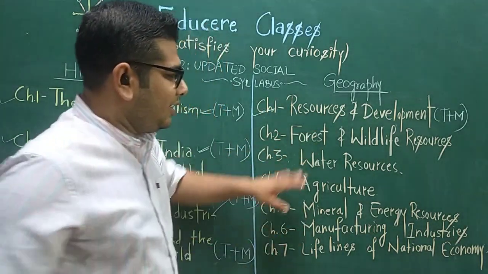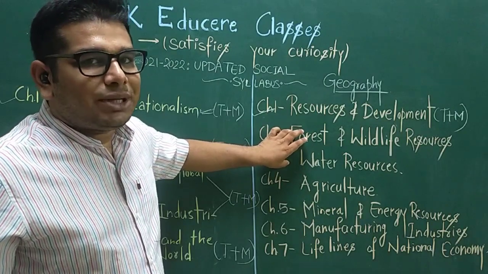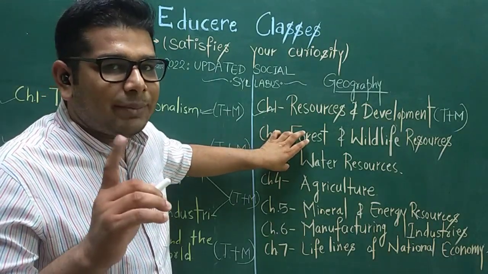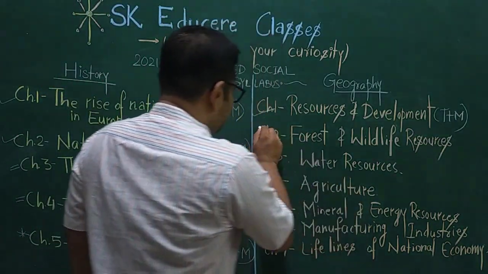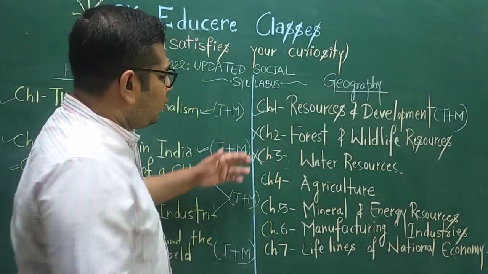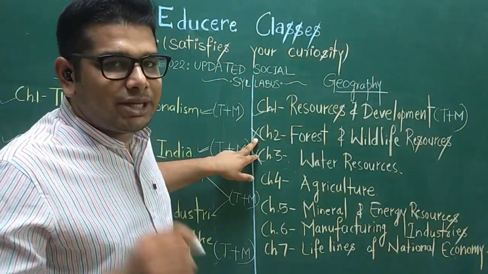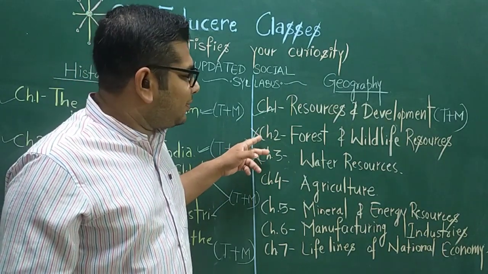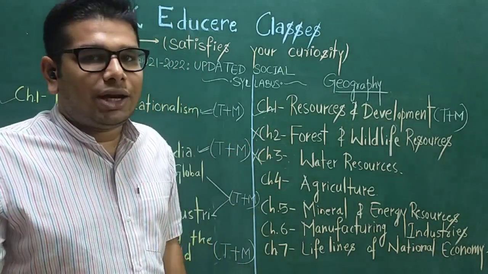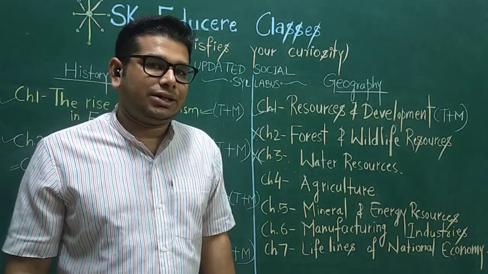Chapter 2 and chapter 3, these 2 chapters will not come in the board examination. But these chapters will be evaluated in your periodic test.